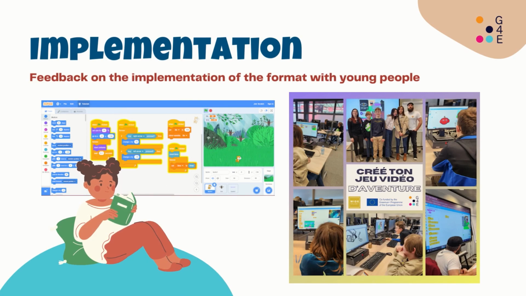This format has been implemented in Luxembourg successfully with students aged between 10 and 12. It was very positively received by the kids who had a lot of fun creating a funny adventure story. This activity made them more eager and at ease to use computers to code, not just play games, and fostered their interest in the digital fields.